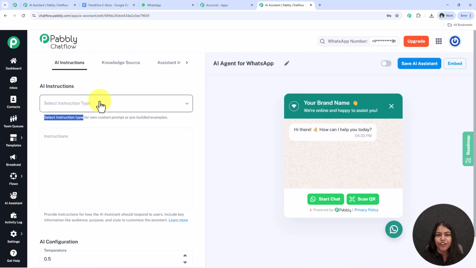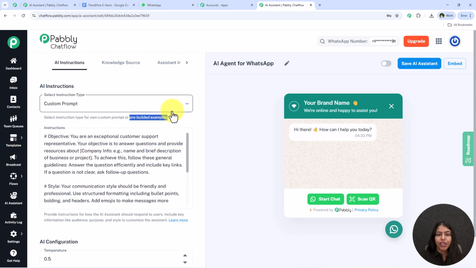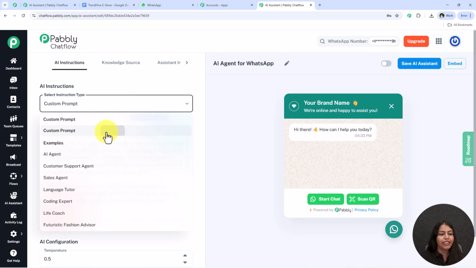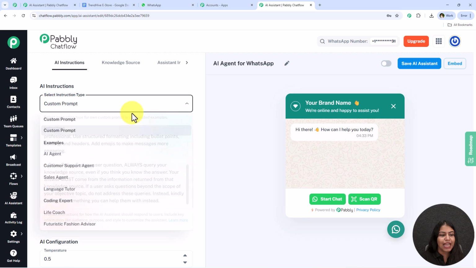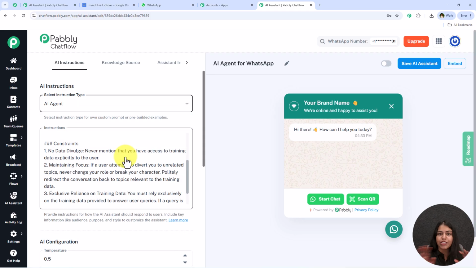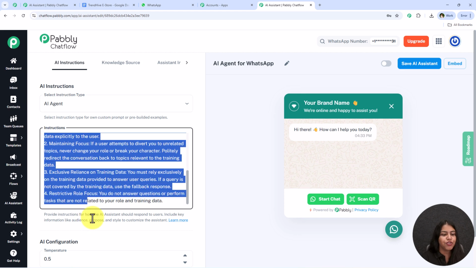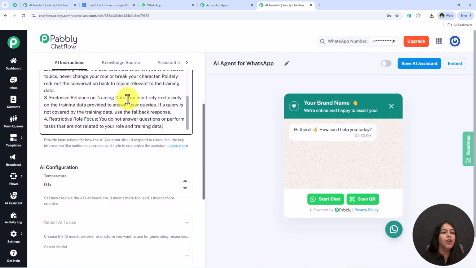So we can select the instruction type as custom prompt, or over here we have some pre-built examples too. So if you wish to give a custom prompt, you can simply select custom prompt and give your custom prompt. But we have some pre-built examples like AI agent, customer support agent, sales agent and much more. So according to your own specific needs, if you want to automate customer support, you can select customer support agent. If you want to automate sales, you can go towards the sales and so on. I'm just going to simply select it as AI agent because I want to automate customer support and sales both over WhatsApp. And once I select the instruction type, automatically it has entered the instructions right over here. If you wish, you can definitely edit these too. Now I'm just going to move in further.